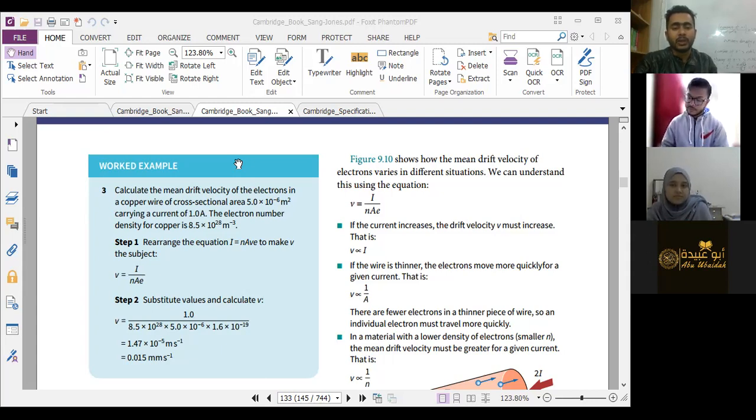Anyway, so what they told us to calculate is the mean drift velocity. So the equation is I equals nAvq. So v is unknown, so v equals I by nAq, right? I is given as 1 amp, n is given, which is 8.5 into 10 to the power 28. A is the cross section area, which is 5 into 10 to the power minus 6, and q is the charge of an electron, 1.6 into 10 to the power minus 19. So if all the data are given, is it very difficult for us to calculate, right? No, it is not. Absolutely not. It is easy for us to calculate.